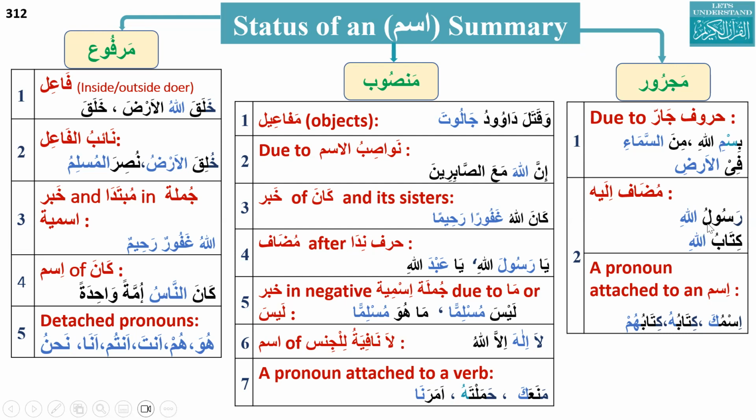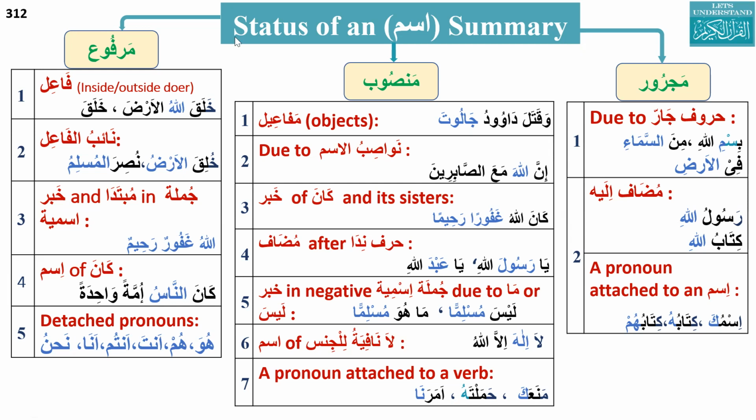Whatever you see, the mudaf ilayh will always be majroor. So these are two. Next is basically an extension of this: a pronoun attached to an ism. Ismuka, kitabuhu. These pronouns ka, hu, hum. Why is the status of ka, hu, and hum jar?